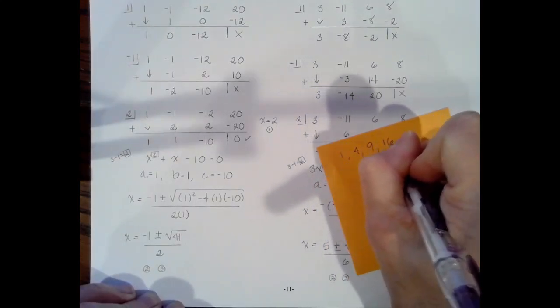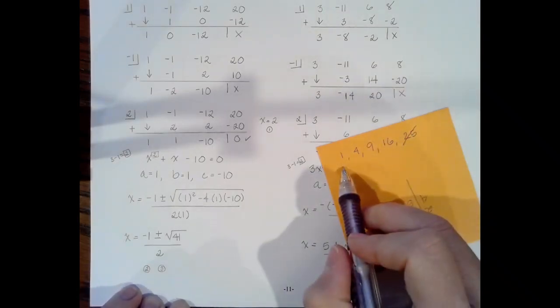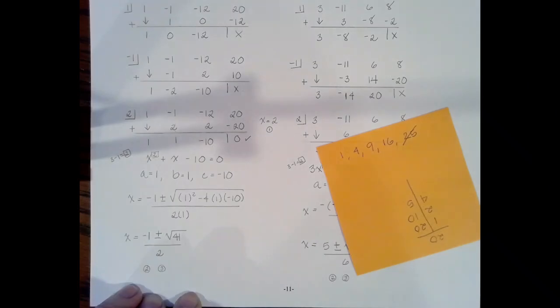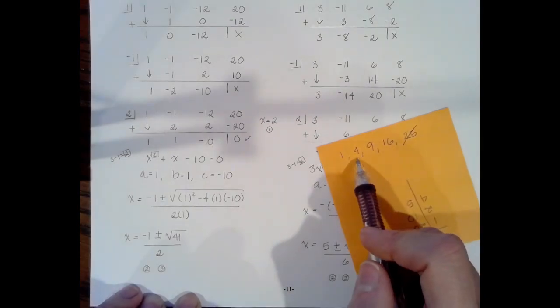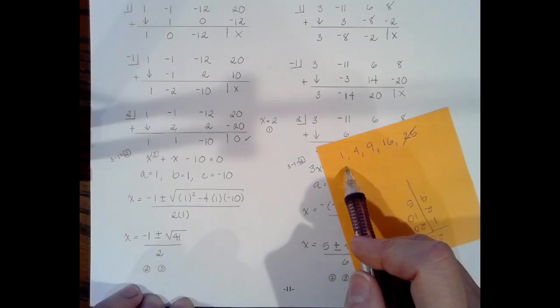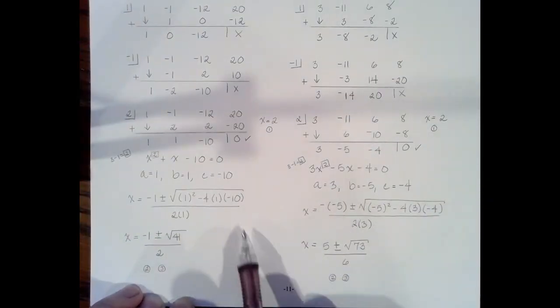Remember our list. 16, 25. Okay, 25 is too big. These are all the perfect squares that are less than 20. If I need to, I could try to divide 41 by 16, 41 by 9, 41 by 4. What we find is we were always getting decimal answers. The only one that wouldn't give us a decimal answer is the 1. So that would mean that 41 is prime.